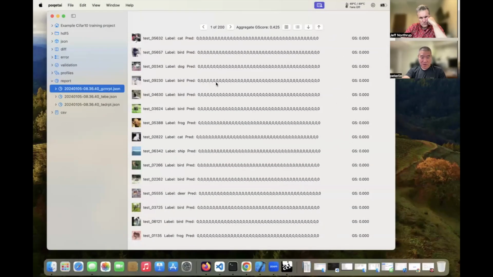And so these are considered out of distribution. And what that means is the model didn't see enough of this kind of data to be able to recognize it.